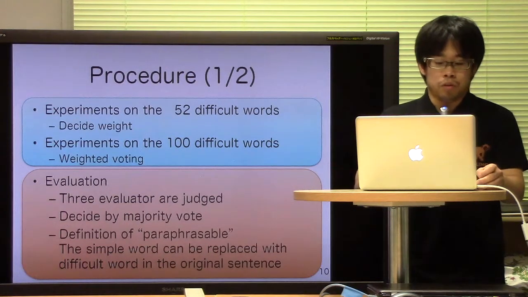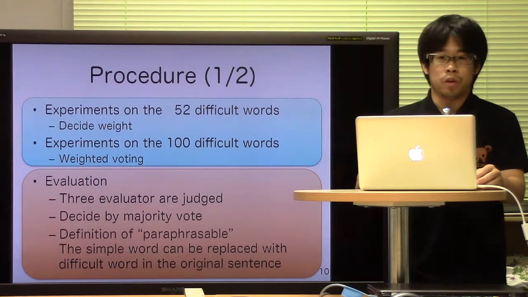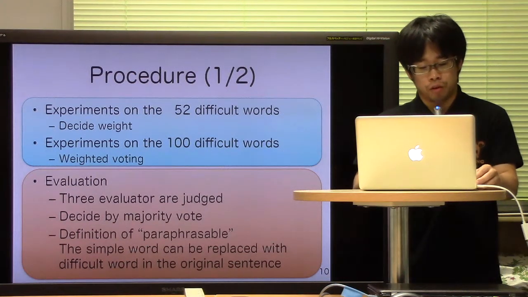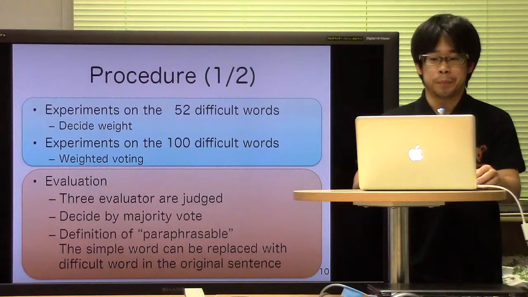3 subjects that do not include the author and co-author are evaluated. When 2 or more subjects in the 3 subjects judge that the simple word can be replaced with difficult words in the original sentence, the simple word is the correct answer.